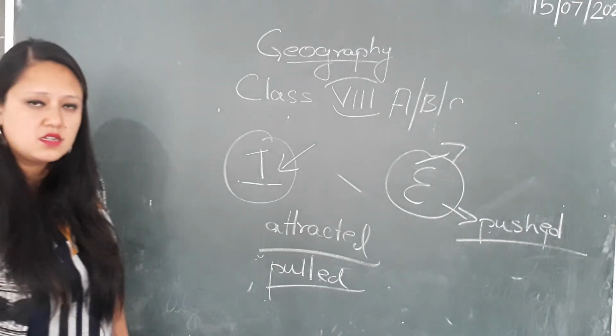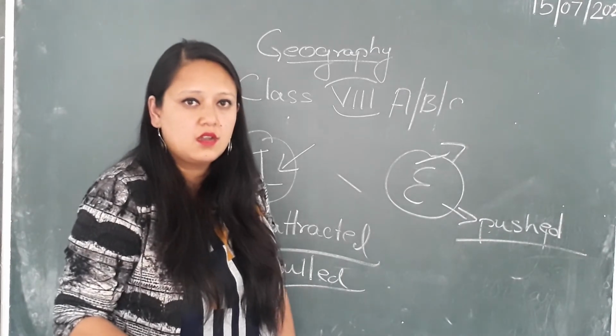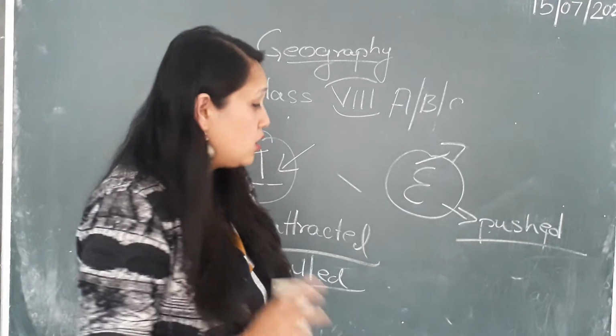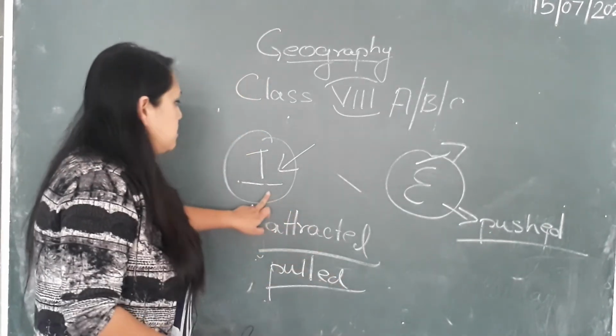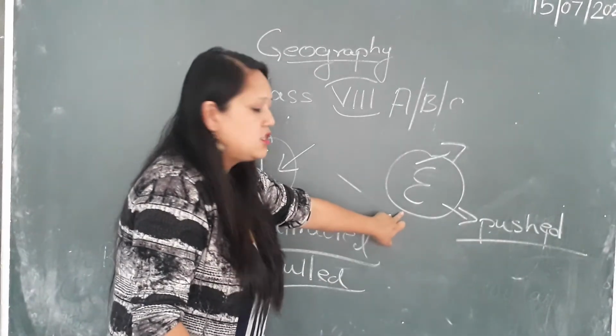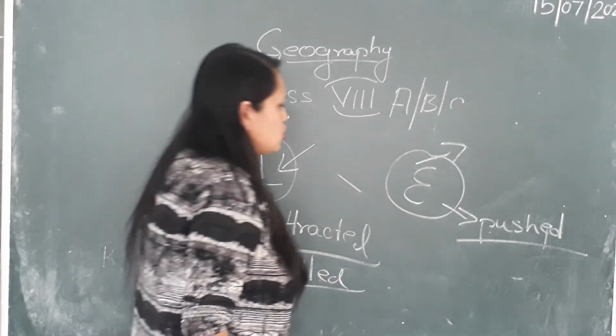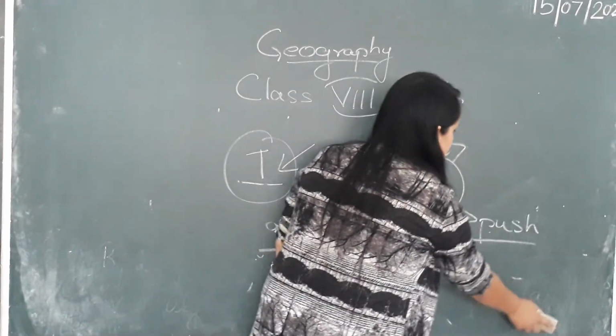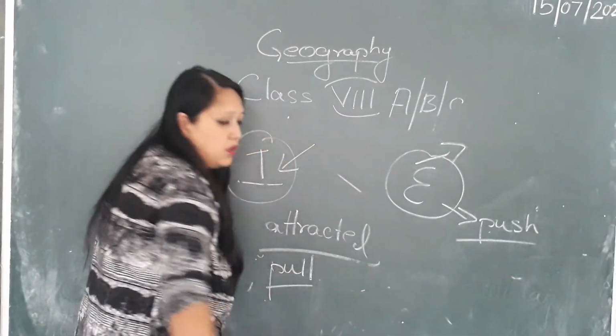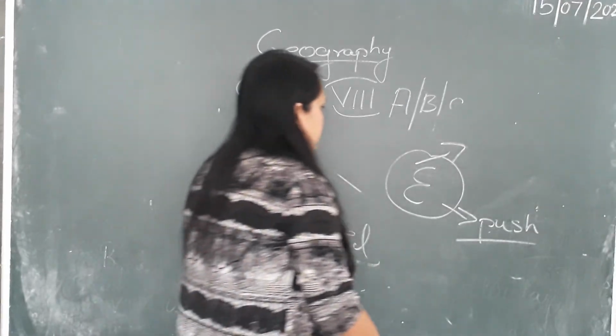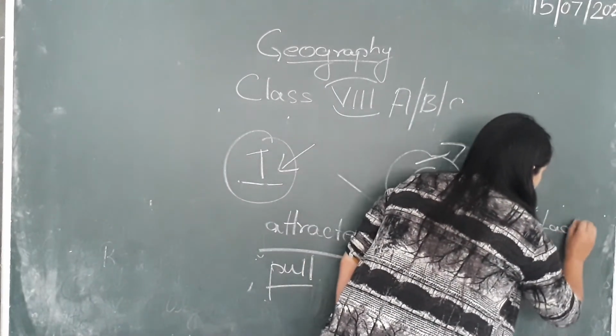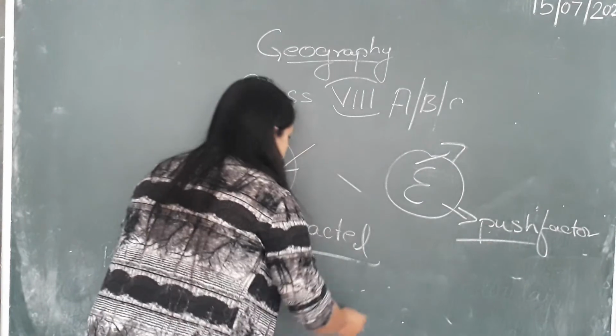Now the reasons why immigration and emigration take place are known as the push factors and the pull factors.